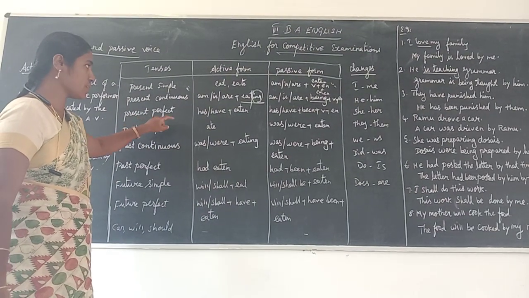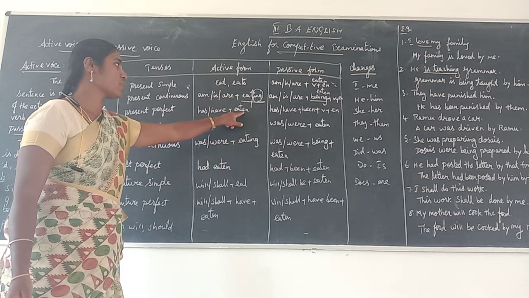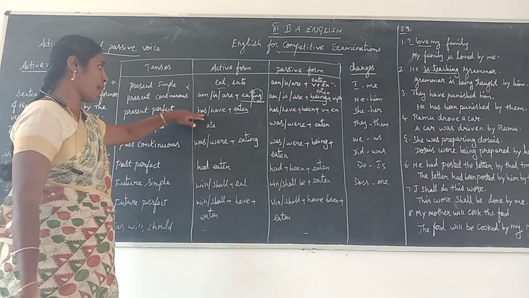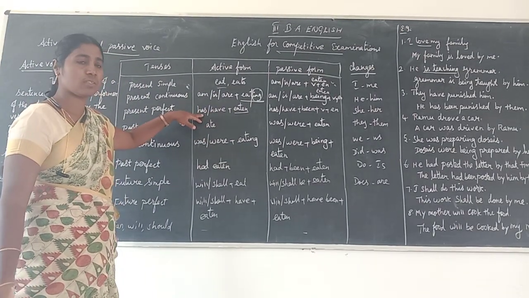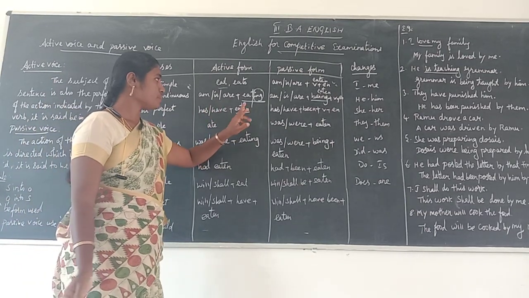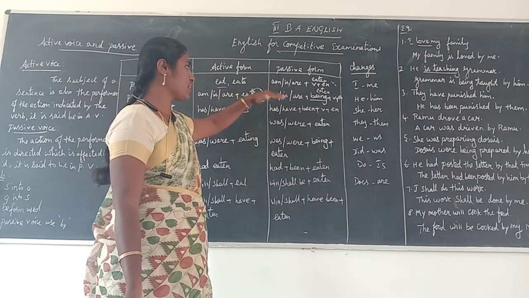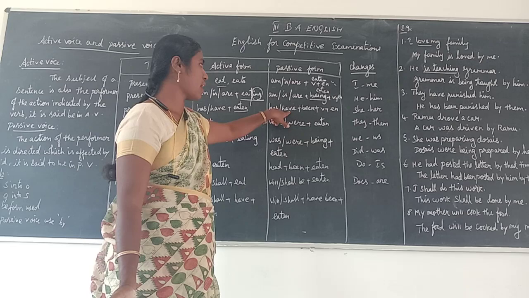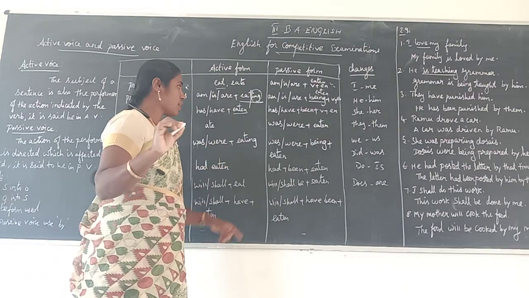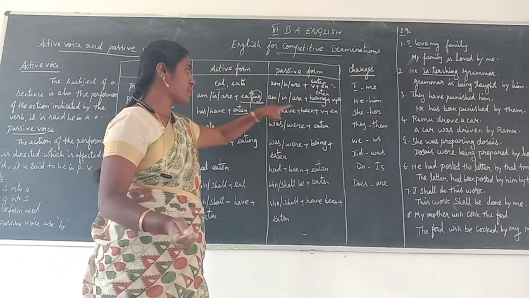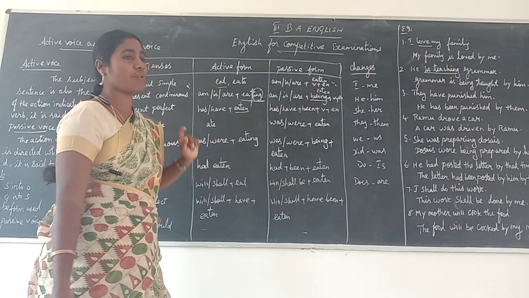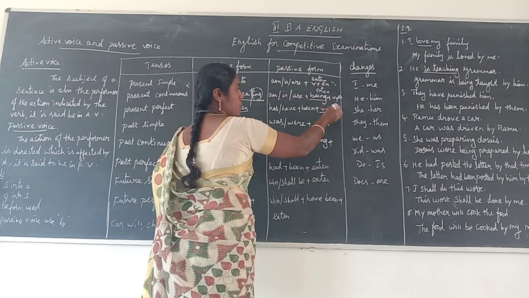In present perfect tense, has or have plus the main verb eaten. This we change into the en verb, and then have or has. Has is used only for third person singular. Have is used for first person, second person and third person plural, they. In passive voice, when active changes into passive, we use has or have and then been is extra. In active voice, you will not use been, but when an active voice sentence changes into passive voice, you must use been in present perfect tense, and then verb plus en.